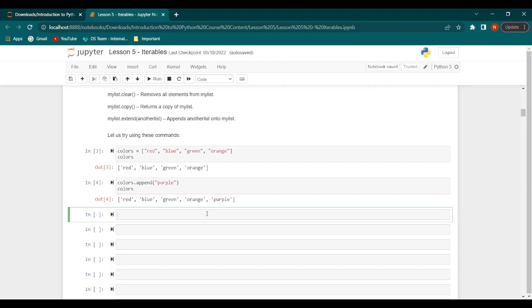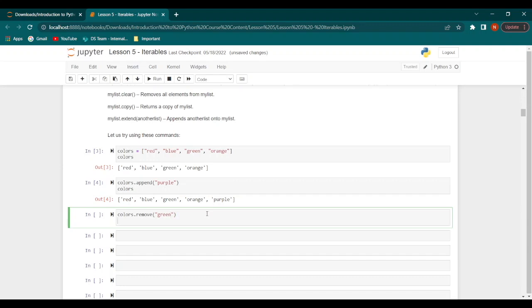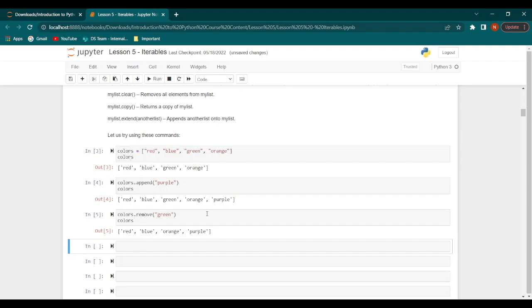Now let's say we want to remove green. So we'll do colors.remove and we'll specify green. When we run this, we get all the colors except green.